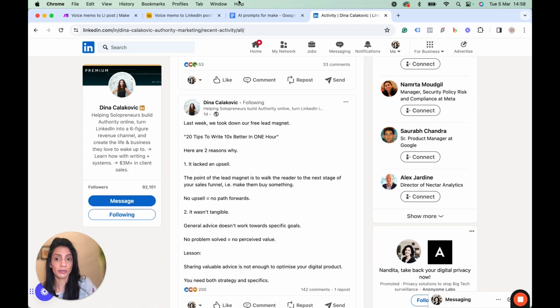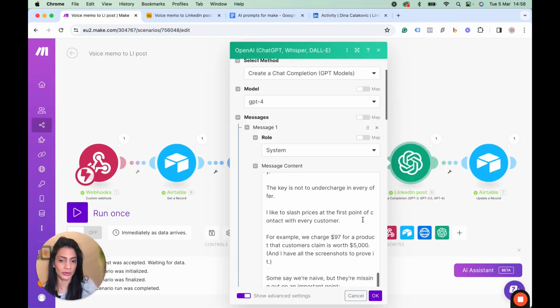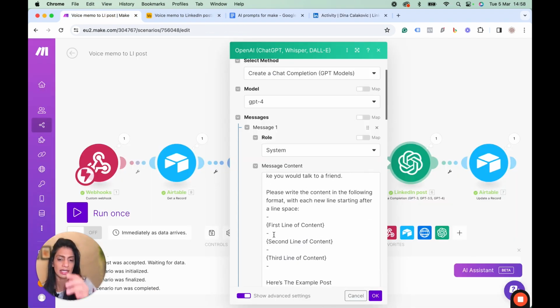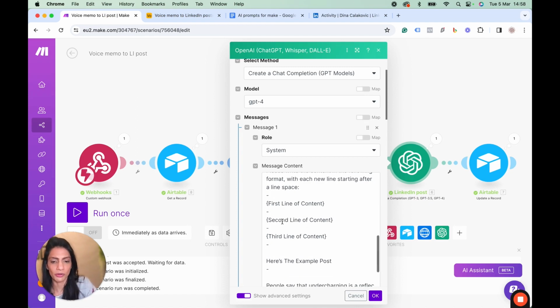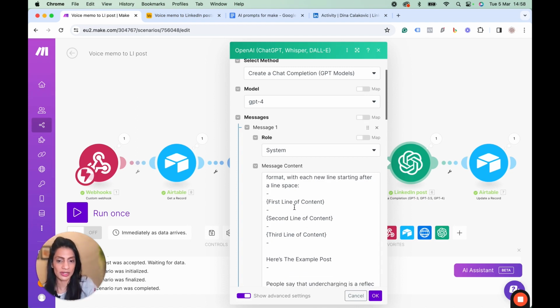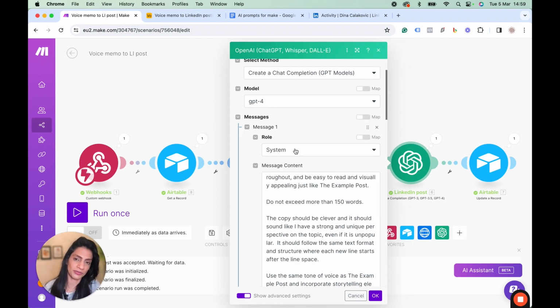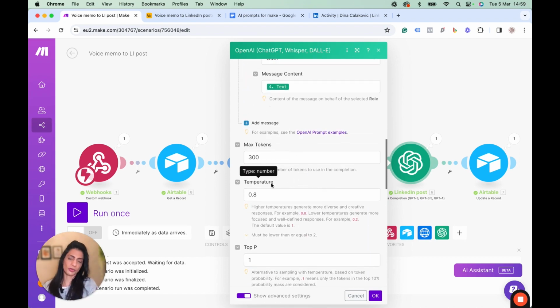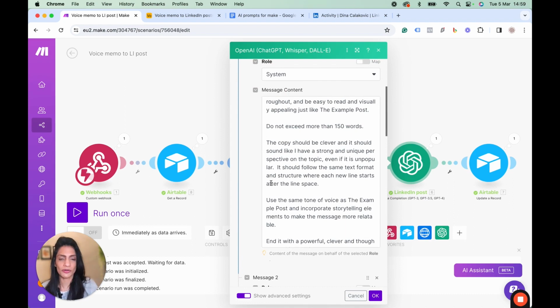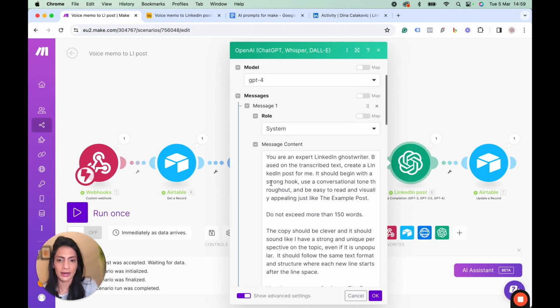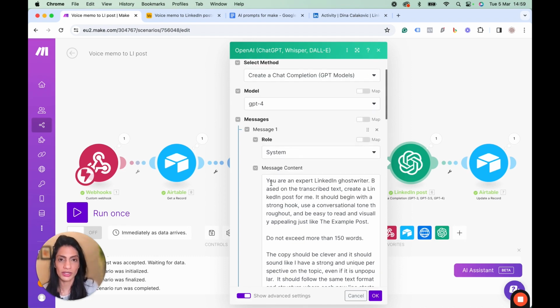So I've used one of her posts as an example copy in the prompt, which is given right here at the end. And I've also given it an example of what I want the format to look like. So there's a first line of copy, there's a space in between, there's a second line, there's a space in between, and then there's a third line. And I'm using GPT-4. And the temperature is 0.8. So this sort of a setup has been working really well for me. I've done a few experiments, and this seems to be giving the best output. But you're welcome to use this prompt, play around with it, tweak it as much as you like, and see what works for you.